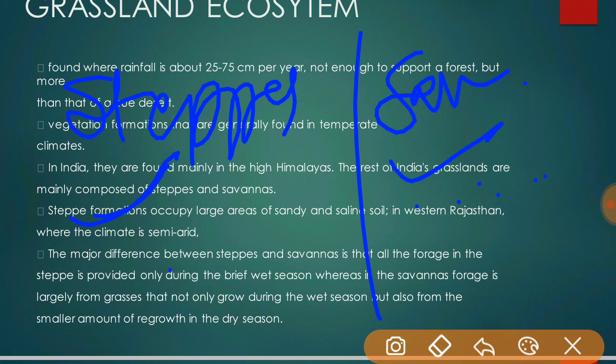Steppe formations occupy large areas of sandy and saline soil, as in western Rajasthan, where the climate is semi-arid and average rainfall is less than 200 millimeters a year, with a dry season of 10 to 11 months and large variation in rainfall.